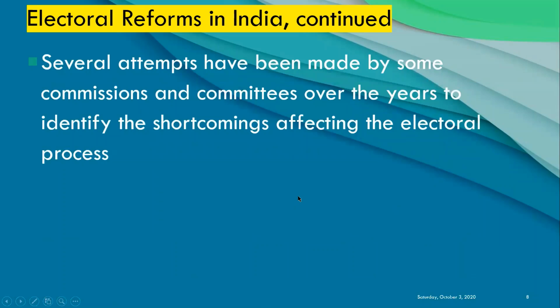Now, electoral reforms in India. Several attempts have been made by some commissions and committees over the years to identify the shortcomings affecting the electoral process. See, we common people are able to identify so many defects. Do you think the election commission doesn't know all these? We know, and the election commission has been making efforts.